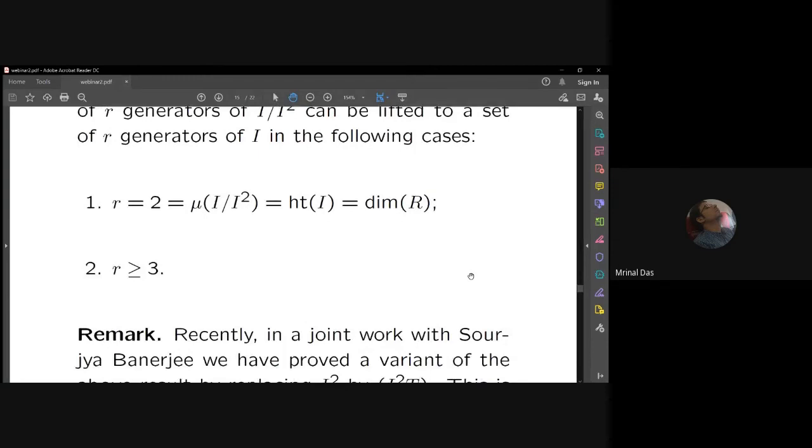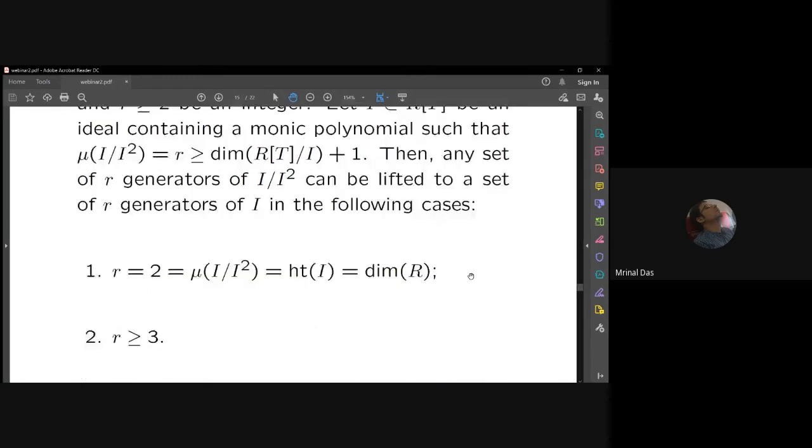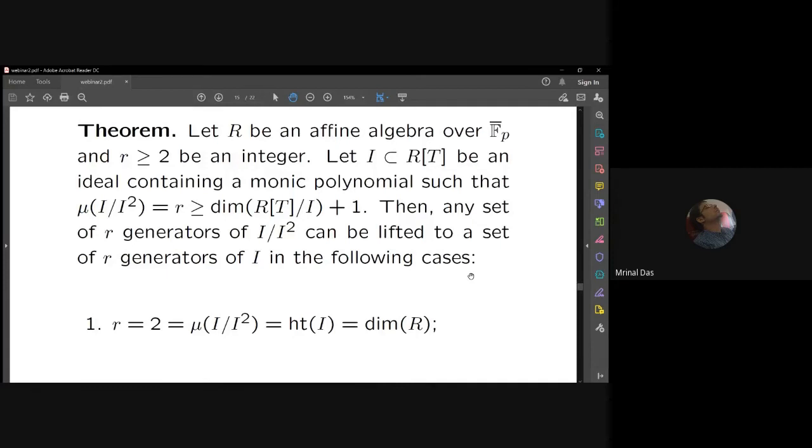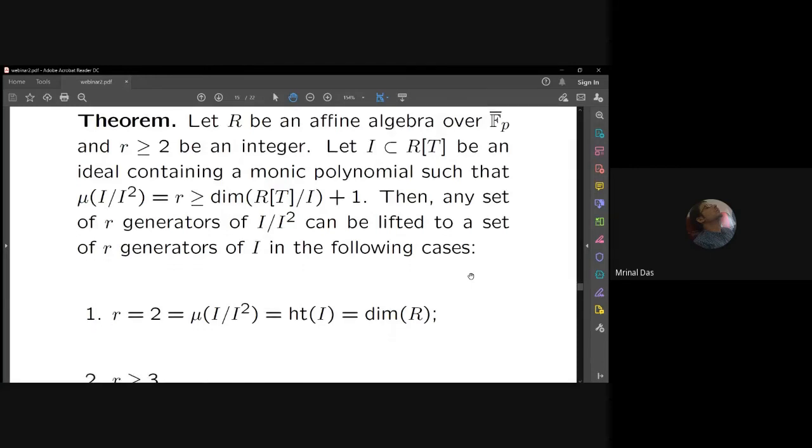In passing, let me also mention that there is a variant of this result when R is a commutative Noetherian ring and I is an ideal containing a monic polynomial, such that mu of I mod I square, t, is greater than or equal to the dimension of R[T] mod I plus 2. I'm not taking F_p bar, so I'm just stating a result of Satya Mandal. Then any set of r generators of I mod I square, t, can be lifted to a set of r generators of I.